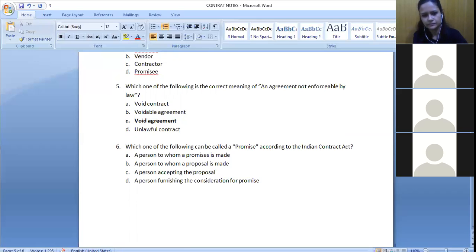Next, which of the following is called a promisee? A person who made a promise, a person to whom the proposal is made, a person accepting. It will be the promisee. Yeah, it will be promisee. To whom the promise is made.